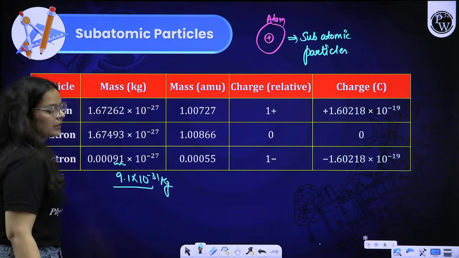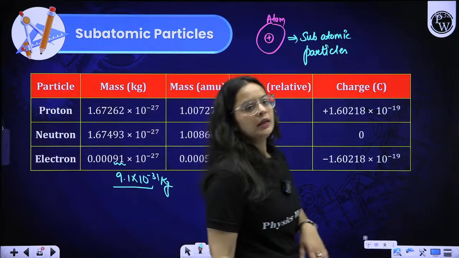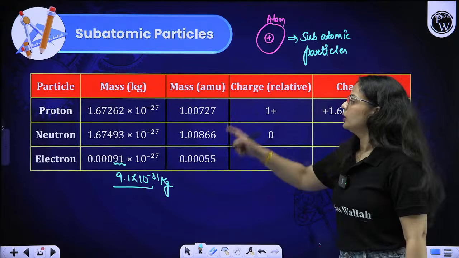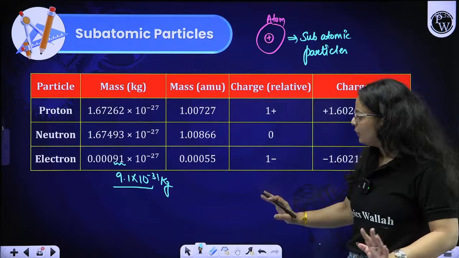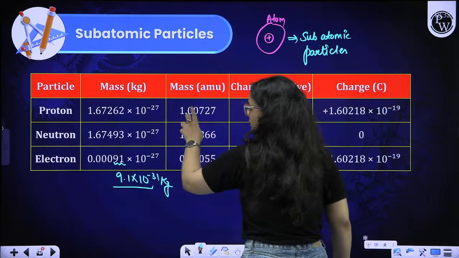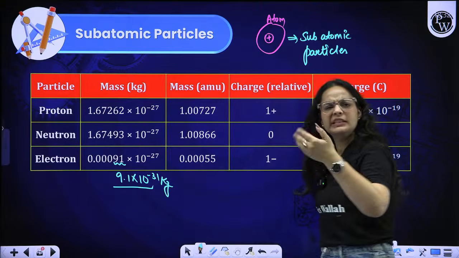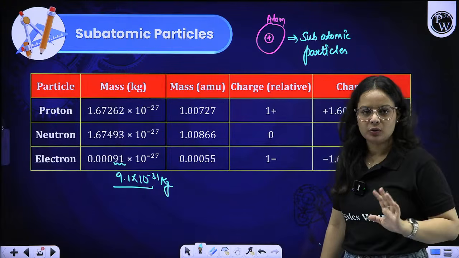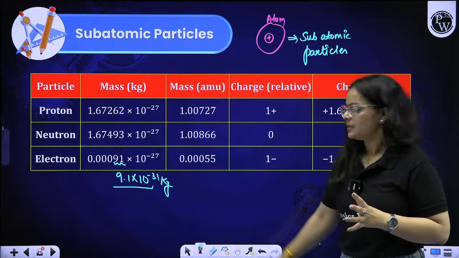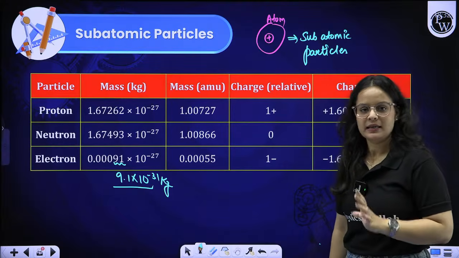This is what we usually write for the electron mass. Moving on to the AMU mass, we can say this to be approximately 1 AMU for proton and neutron, and approximately 0 for electron. Electron is very light in mass, so approximately we can set it as 0.